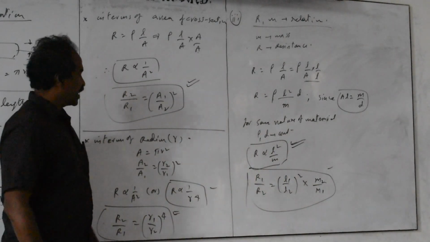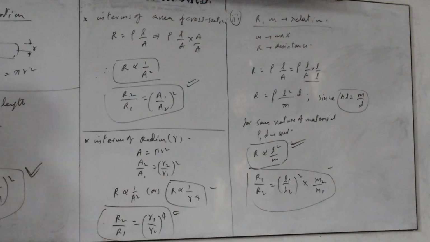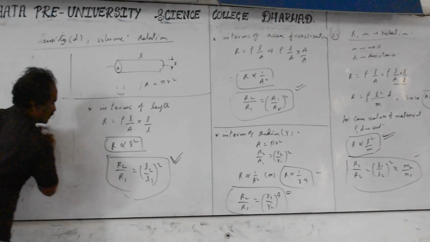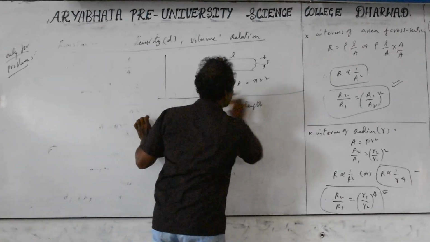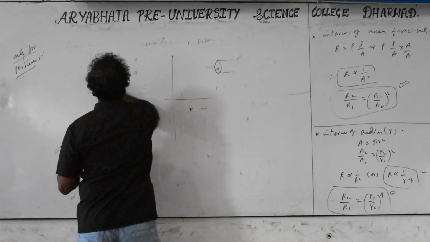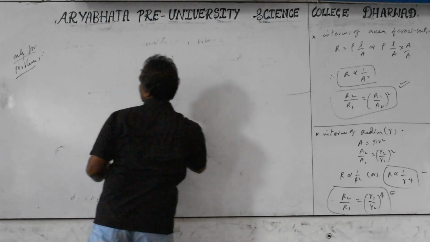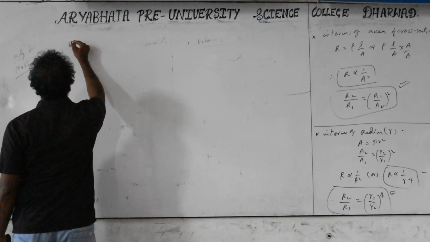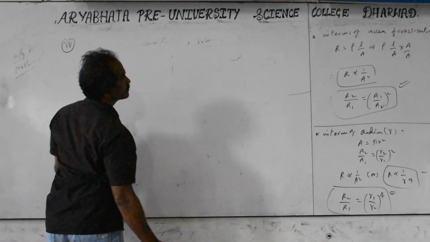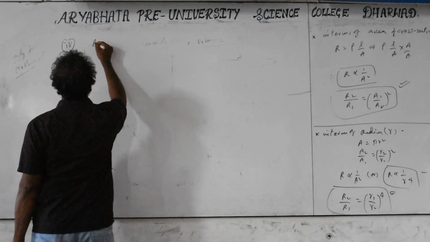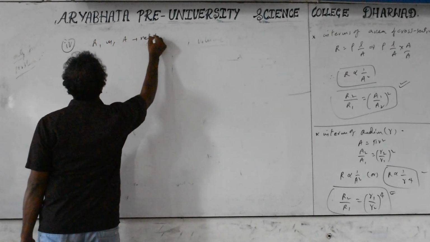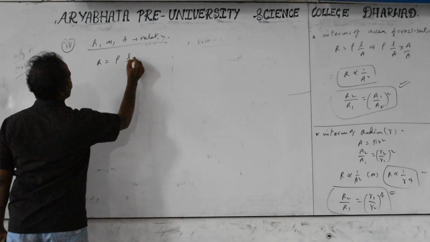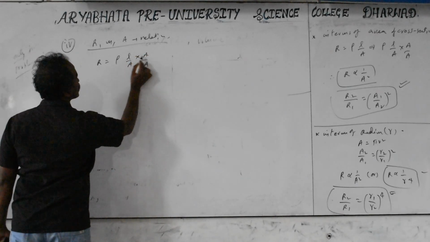Same thing you can take in terms of the area also. R equals rho into L by A, multiply and divide by A. We get volume in the numerator.